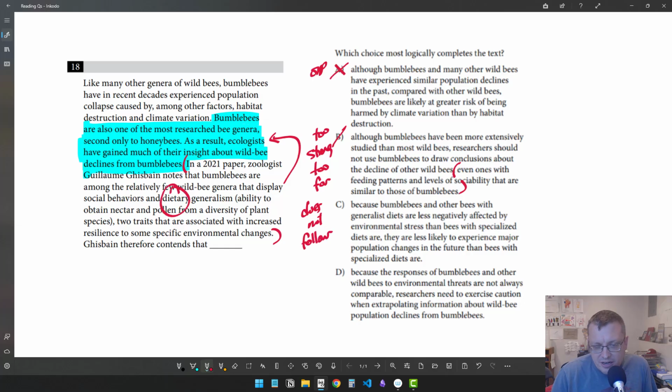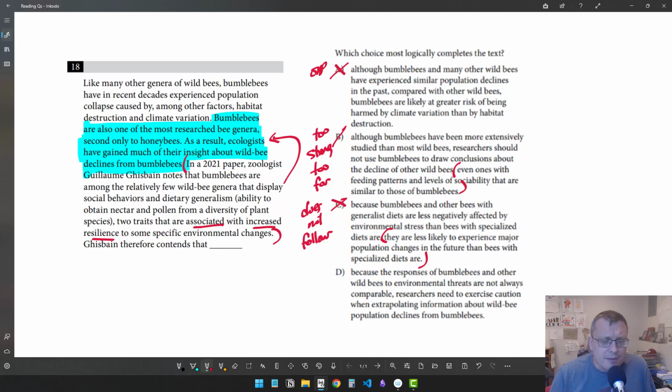Yes, these bees have these characteristics that are associated with increased resilience, but notice the relative weakness of that language. Associated with increased resilience. We're not saying that they're immune or strongly resilient against these sorts of processes in general. We're just saying it's associated with increased resilience. So to go so far as to say that they're less likely to experience major population changes in the future compared to specialized diets, I think it's just too far. We're reaching too far beyond what the text can support. Yeah, maybe will they do better on average in certain circumstances? Maybe. But again, I'm always scared of choices that are a bit too strong and a bit too definitive. And I think we see the same thing in C as we did in B to some extent.